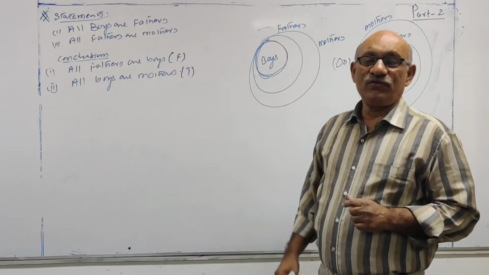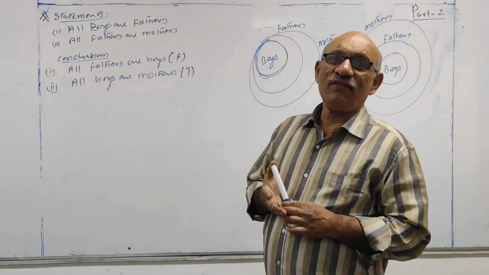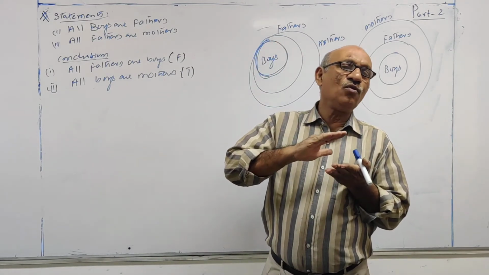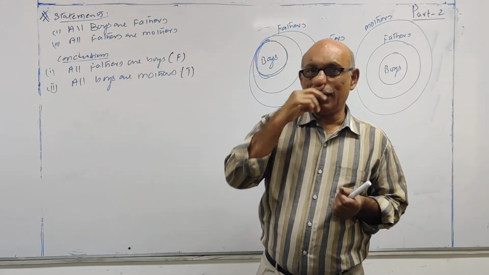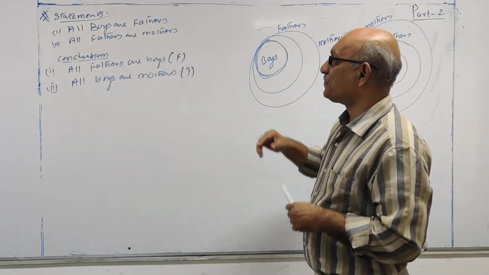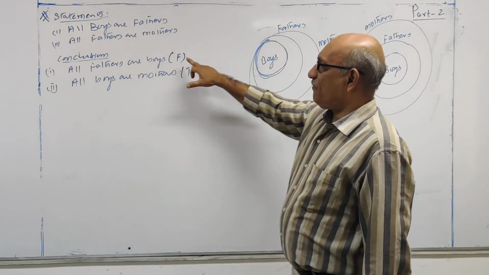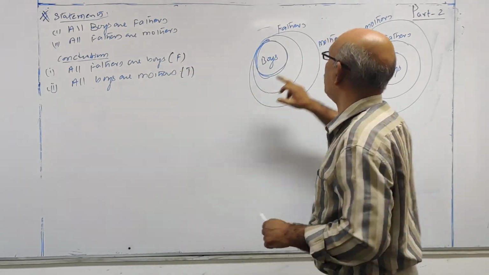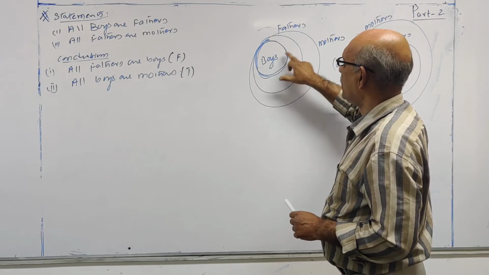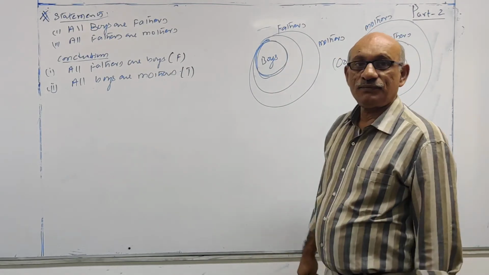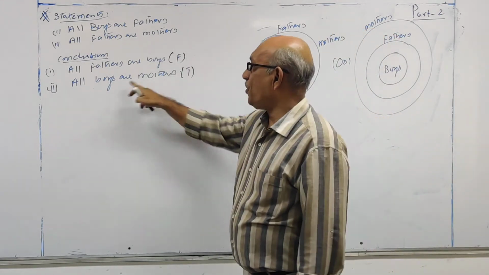All fathers are boys. When your conclusion is having all, you have to move from inner circle to outer circle. Are you moving from inner circle to outer circle? You verify. In fact, for conclusion number 1, you have to move from outer circle to inner circle. Father is an outer circle, boys is an inner circle. This is false.